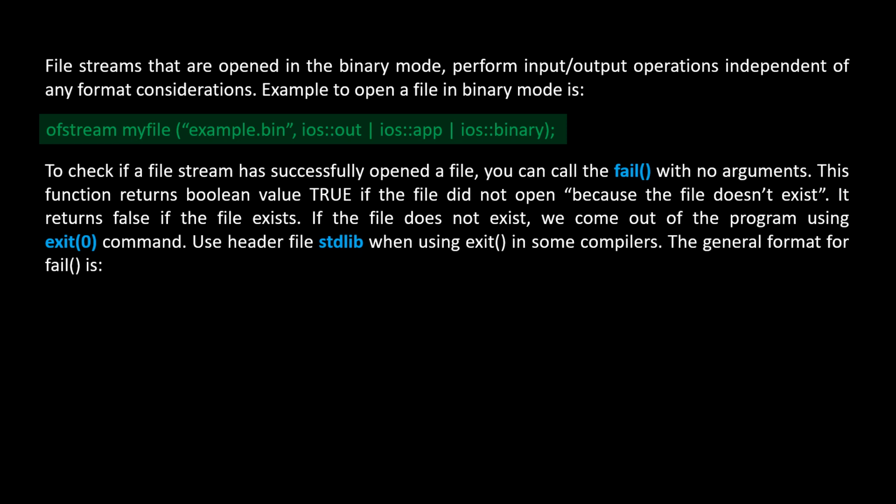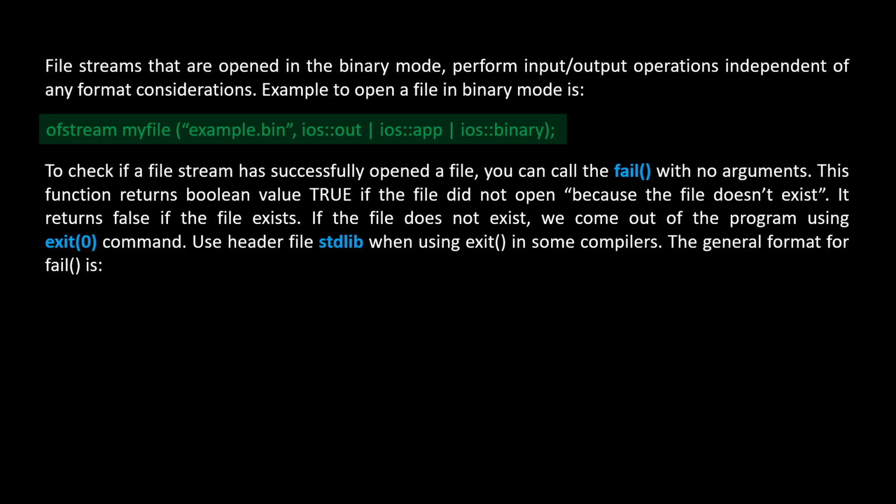This function returns Boolean value true if the file did not open because the file doesn't exist. It returns false if the file exists. If the file does not exist, we come out of the program using exit 0 command. Use header file stdlib when using exit function in some compilers.